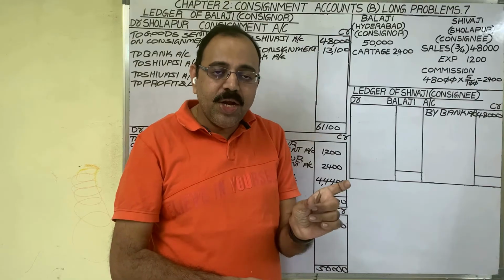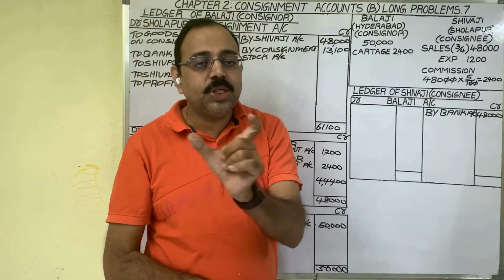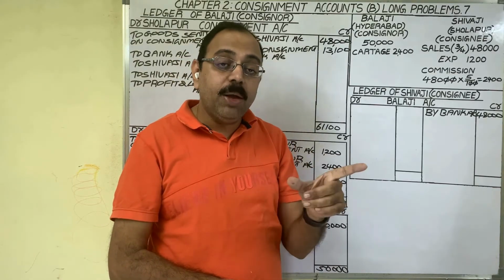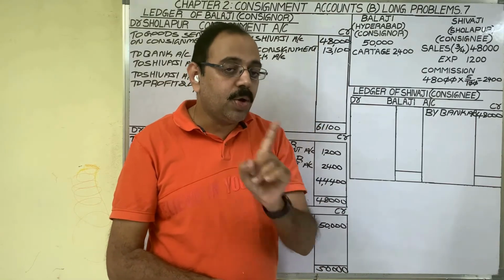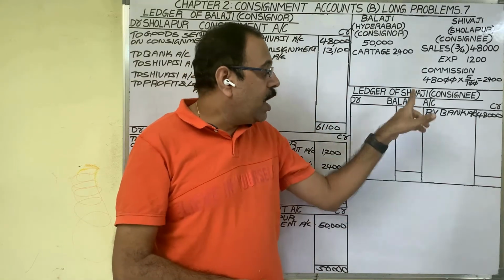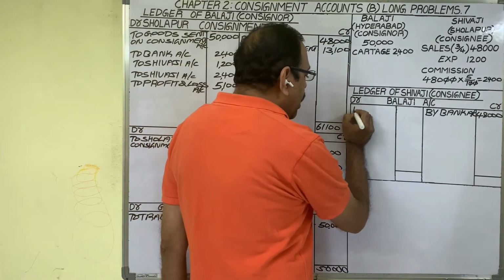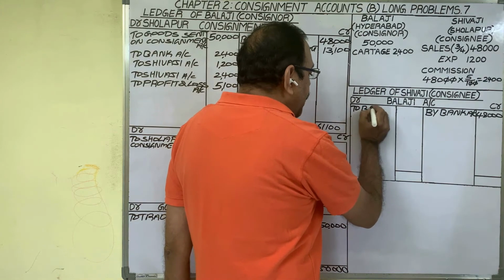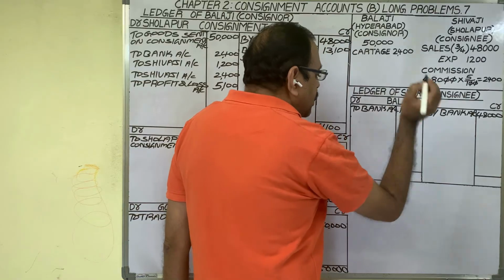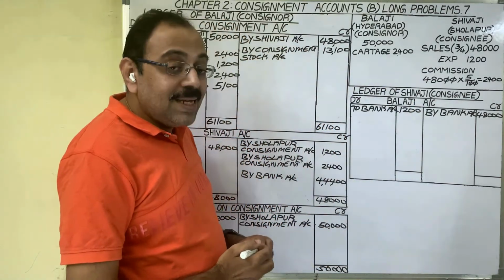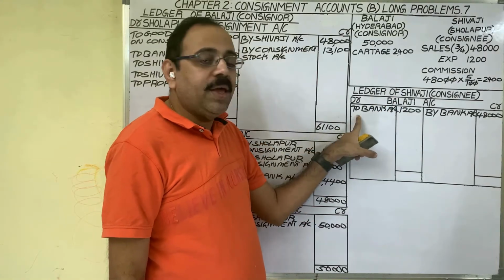So for this 1200 rupees, consignor is becoming a debtor. Debtor means asset. Asset shows a debit balance. Therefore, we should debit consignor's name. Final entry is Balaji account debit to bank account. In Balaji account, we should debit. Because in journal entry, we debited Balaji account. What to write? We credited bank account now. Write down that 1200 rupees. So entry for consignee's expenditure in consignee's books is consignor account debit to bank account.